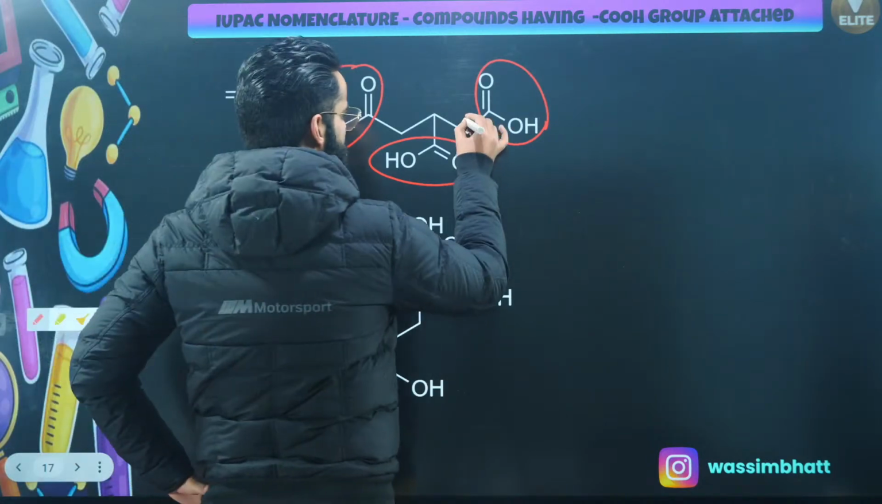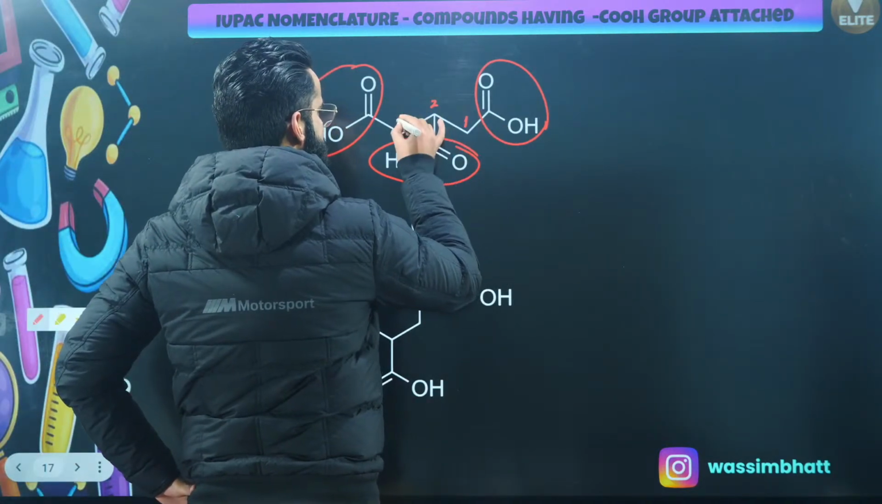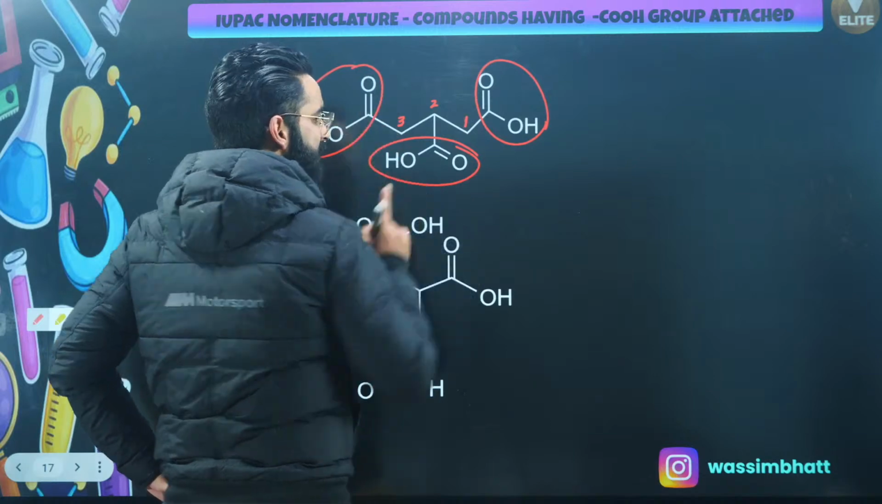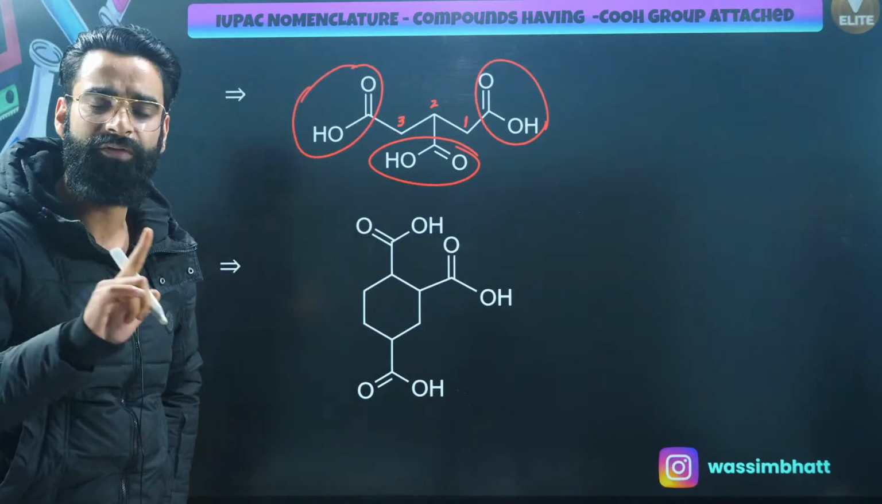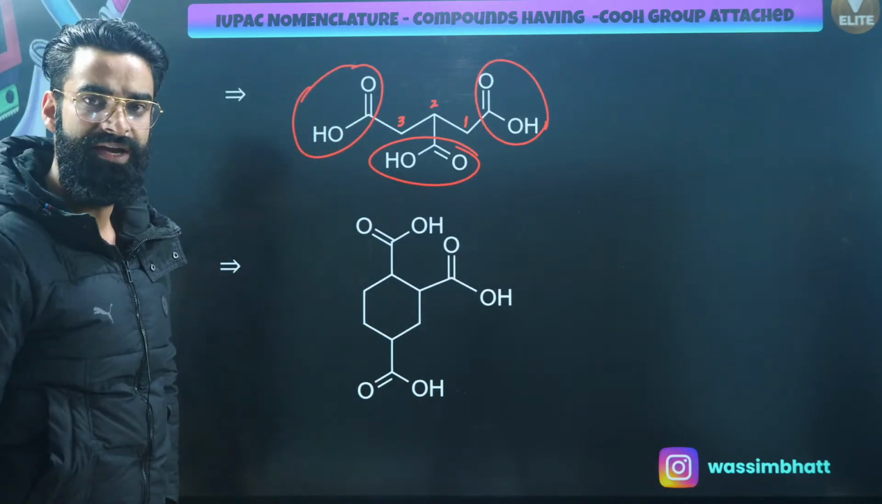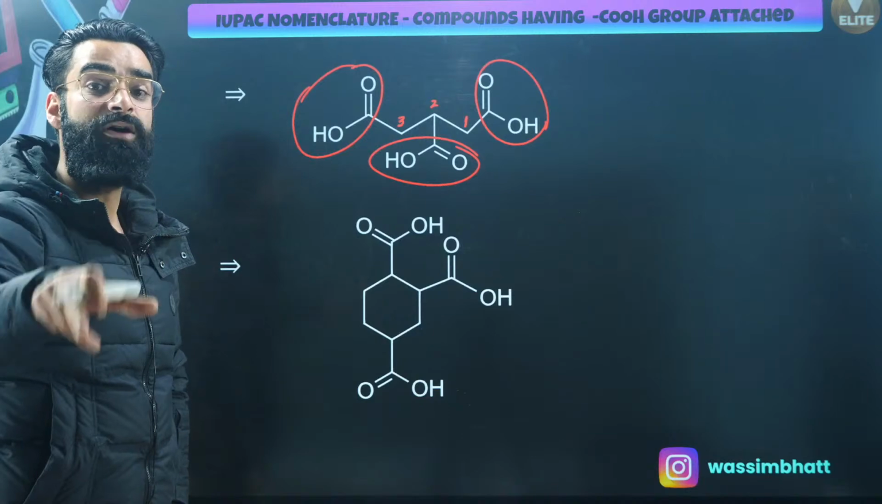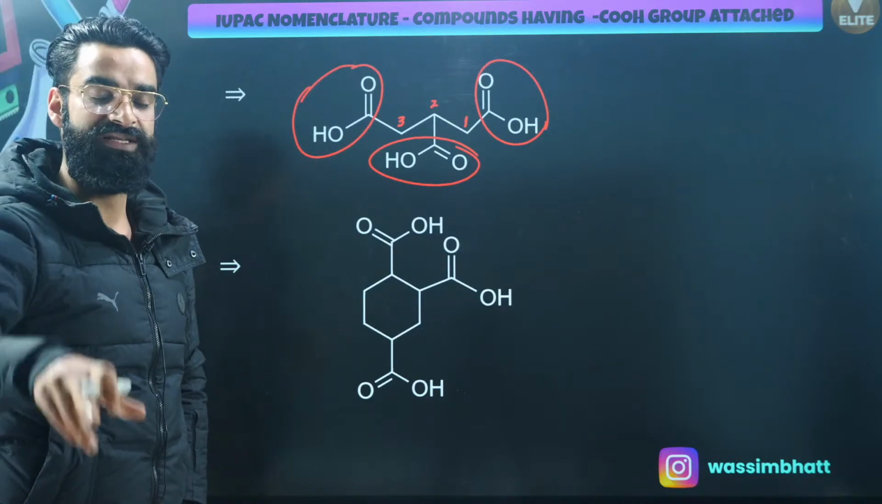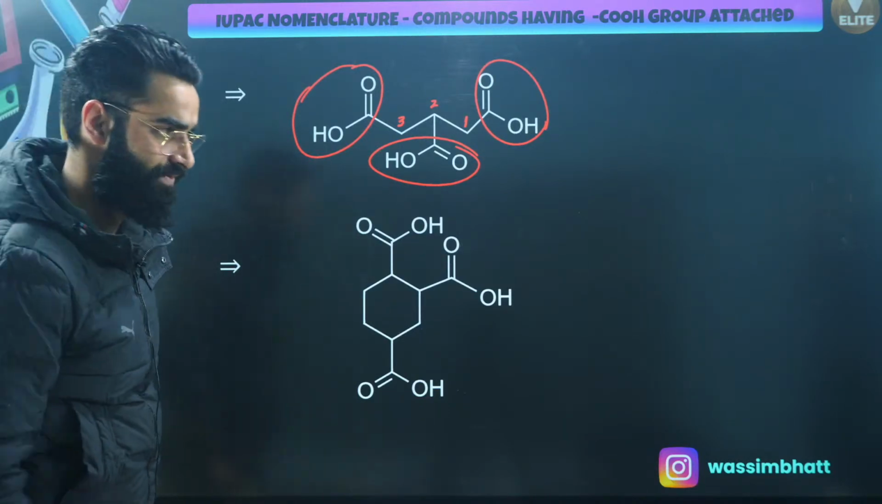So let me start the numbering from here. This is 1, this is 2, this is 3. So all the carbons of the carboxylic acids are not part of the main chain. So should I be using oic acid or carboxylic acid as the suffix? I'll be using carboxylic acid as the suffix, right?